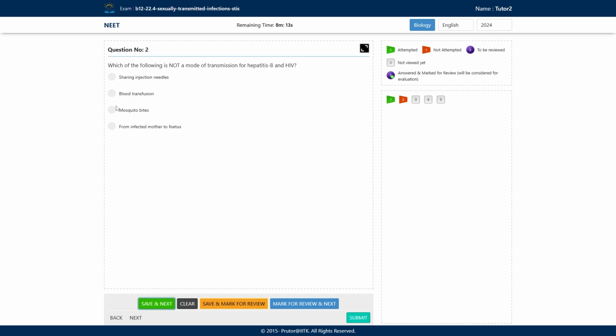Now next question: which of the following is not a mode of transmission for hepatitis B and HIV? So they are asking for what is not a mode of transmission, specifically for hepatitis B and HIV. The first option, A, is sharing injection needles, B is blood transfusion, C is mosquito bites, and D is from infected mother to the fetus. So what will be the correct answer here?